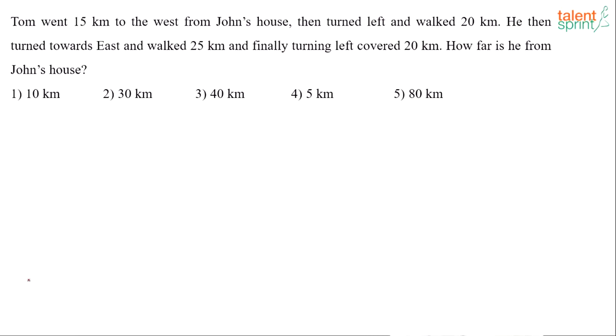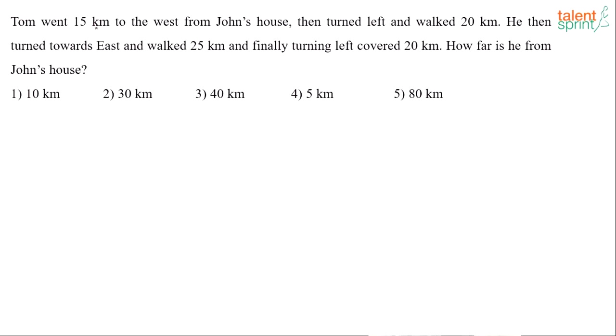What does it say? Tom went 15 kilometers to the west from John's house, then turned left and walked 20 kilometers. He then turned towards east and walked 25 kilometers. And finally, turning left, covered 20 kilometers. How far is he from John's house? A very simple one, just trace the directions as given here and you'll be able to get the answer.